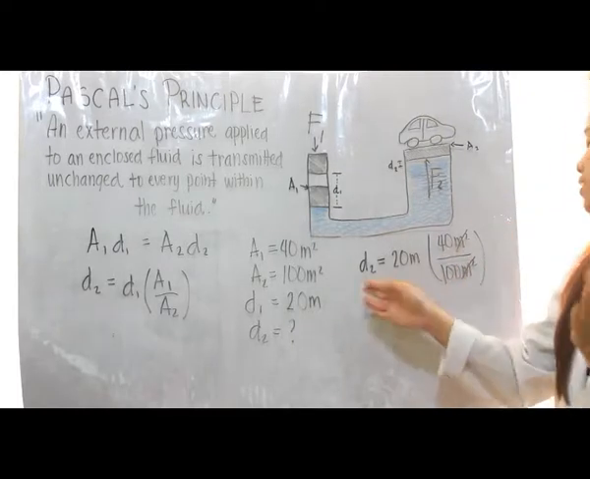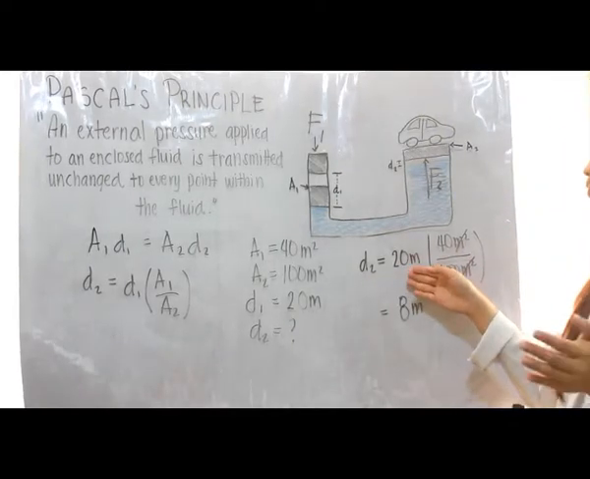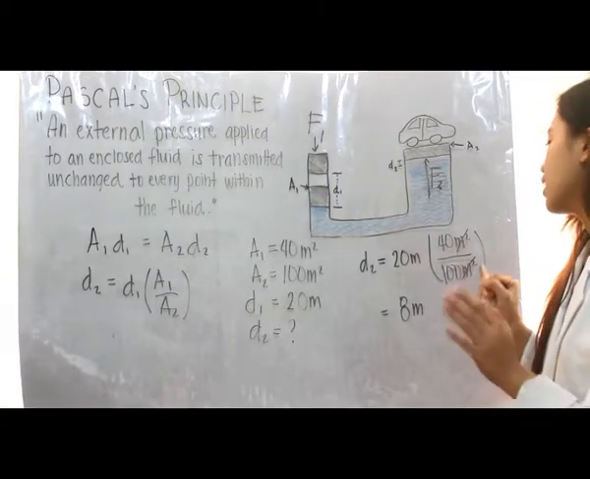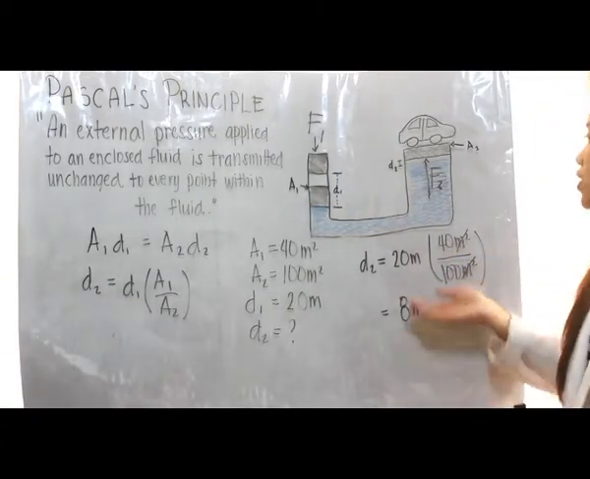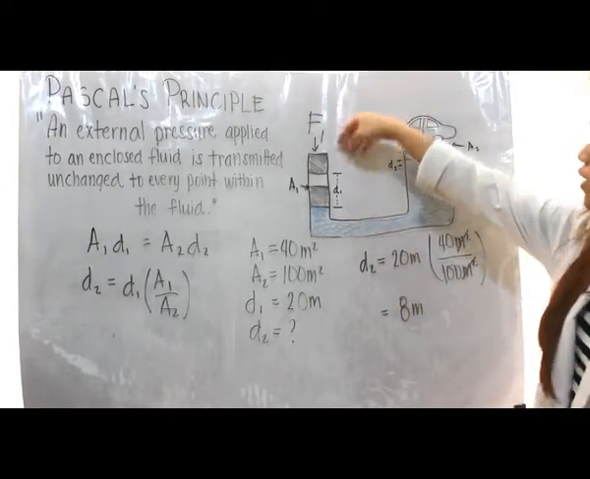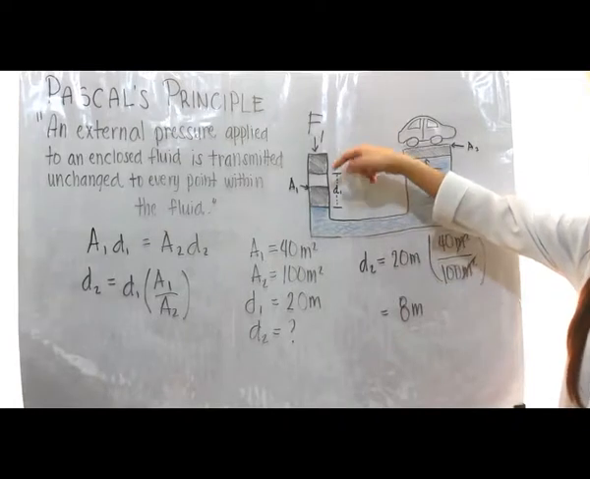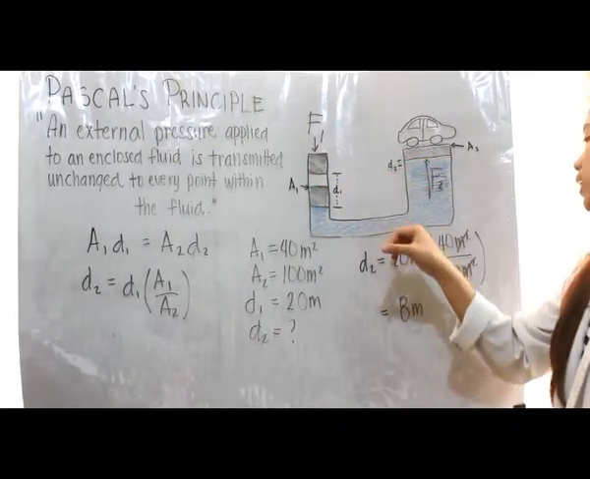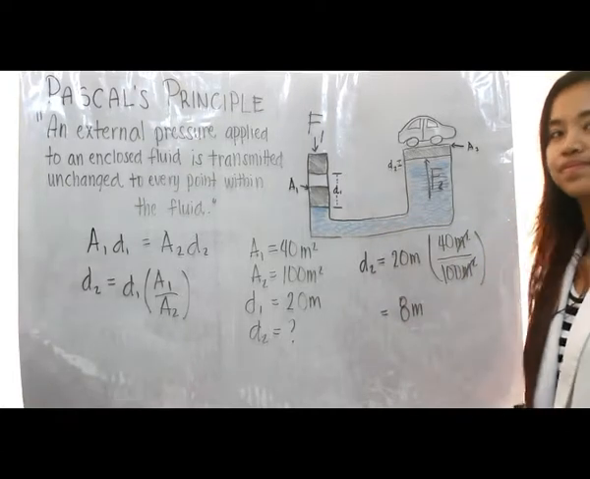So we have distance 2 is equal to 20 meters times 14 meters squared divided by 100 meters squared, getting the value of 8 meters for distance 2. This means that distance 1, at this area, the distance pushed down was 20 meters, but the distance pushed up was only 8 meters.